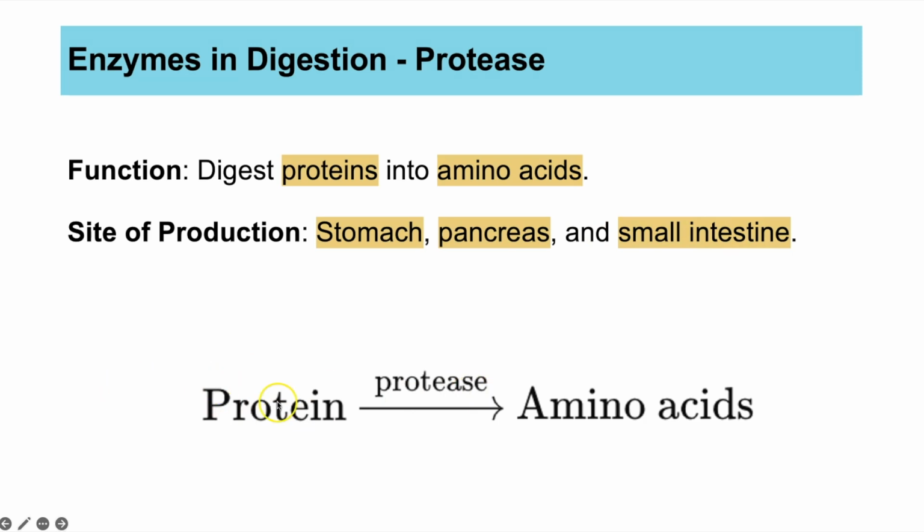So here's a simple word equation. Protein, which is our large insoluble food molecule, is digested into its monomers, the amino acids, which are smaller soluble molecules, and that is done using the enzyme protease.